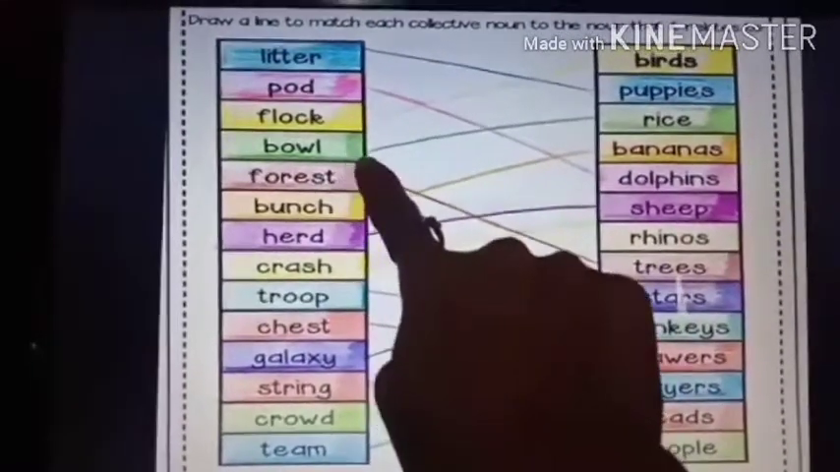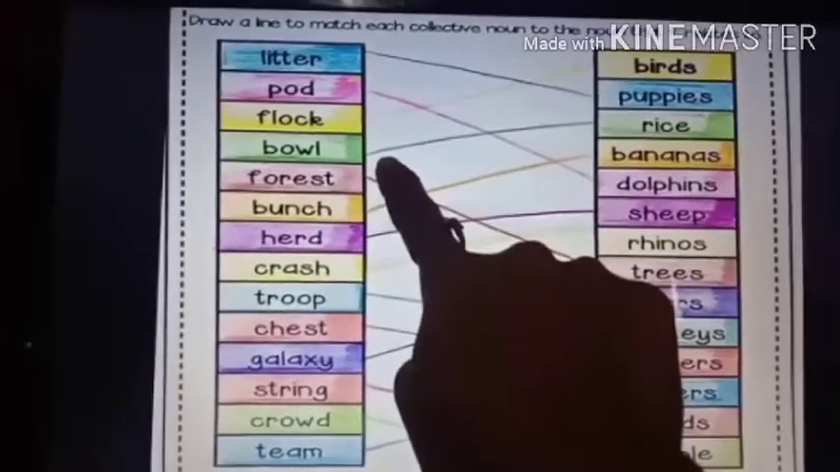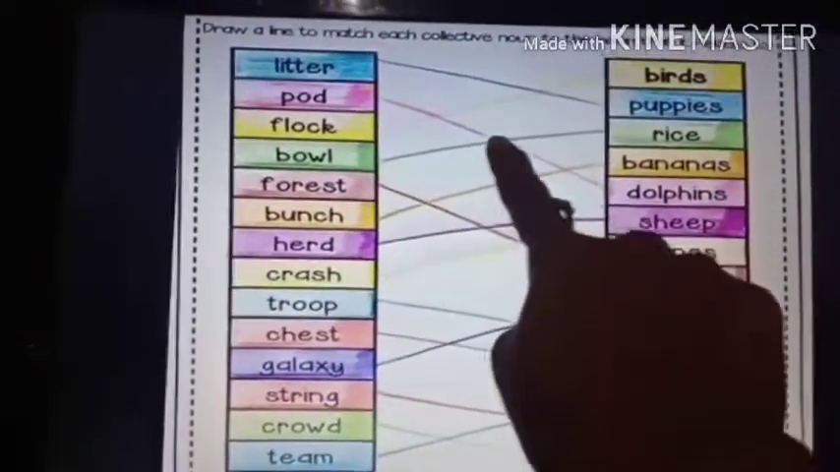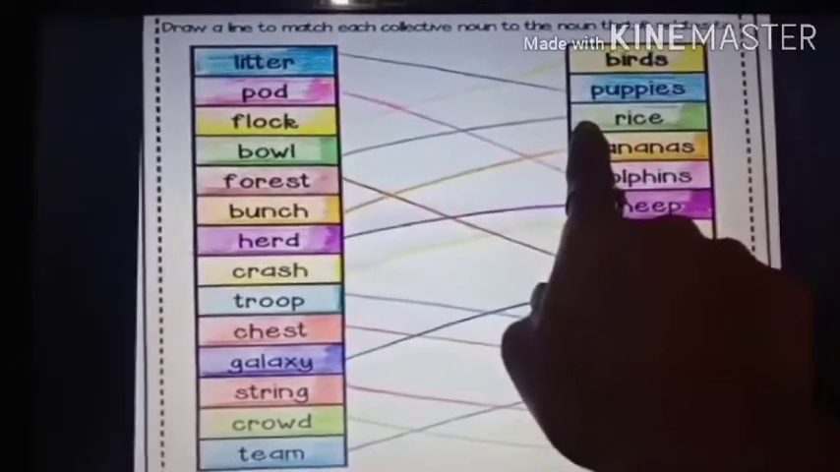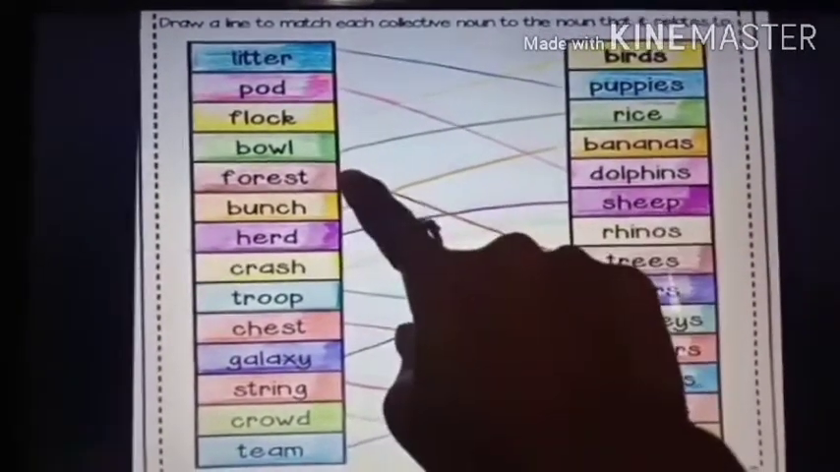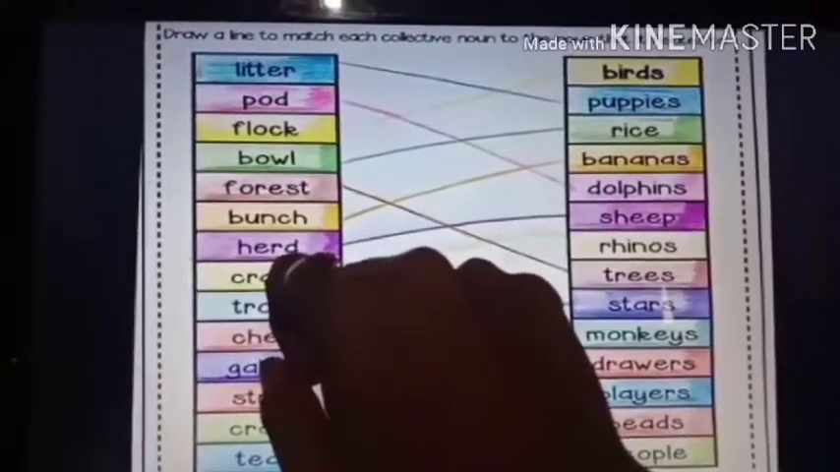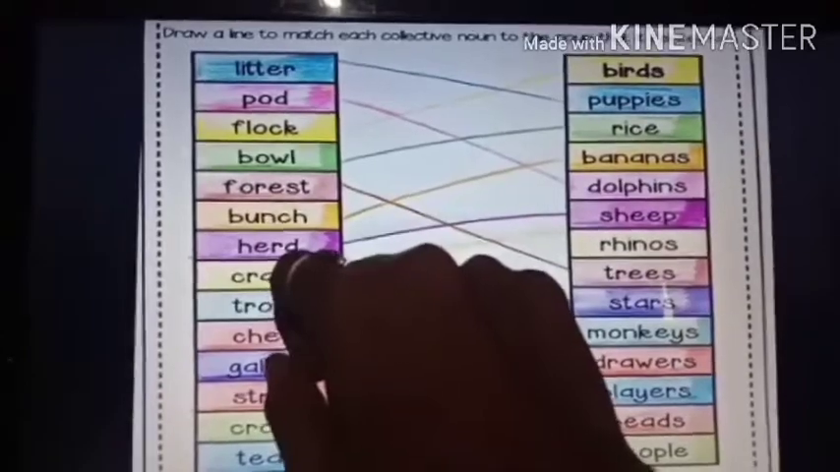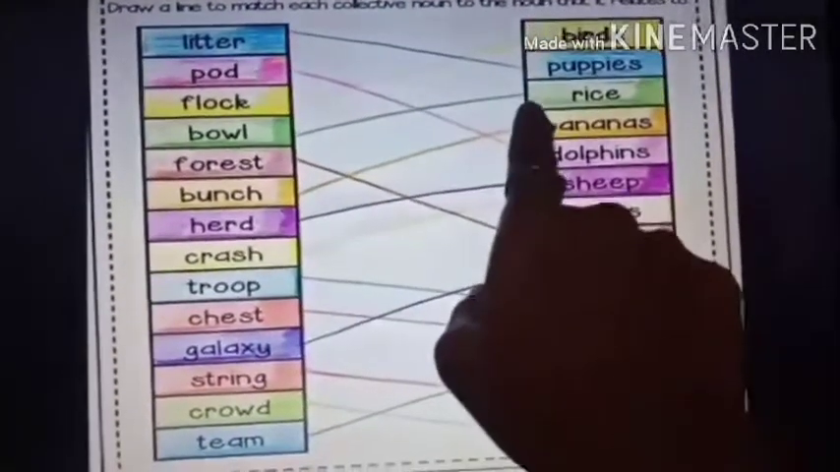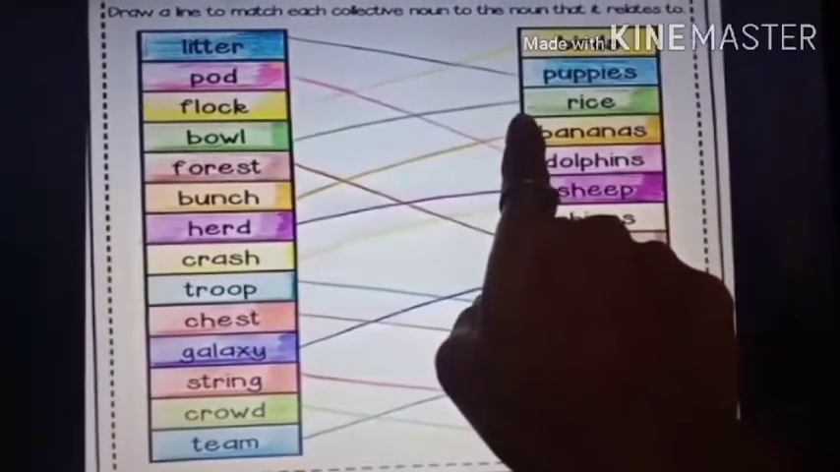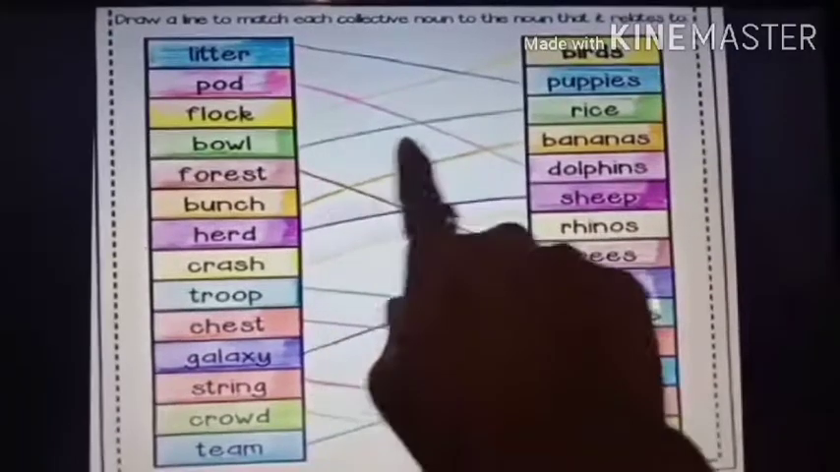Now bowl. You know bowl? Whenever you eat something, you take it in a bowl and eat. Now see rice. A lot of rice together is called bowl. You say, I want a bowl of rice. You don't say I want one rice or two rice or three rice. You cannot count rice, right? So you say I want a bowl of rice. When there is a lot of rice together, it is called a bowl of rice.